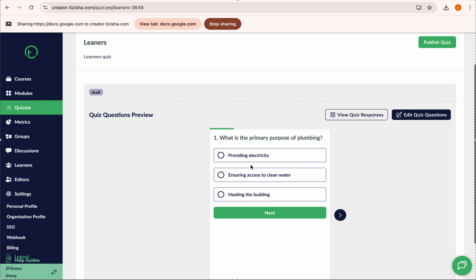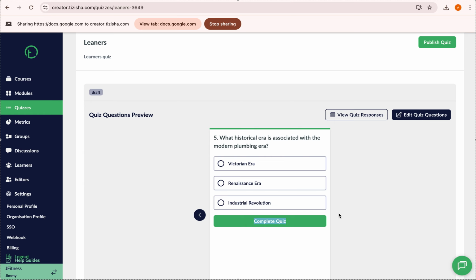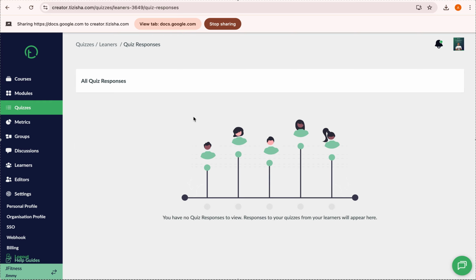Yeah, so you can see this is basically the UI that your learners will have. This is how things will look on their end, right? They can just navigate next, so you have a clear view of how things look. On this section, you can view quiz responses. So you're able to track that. Of course, this one doesn't have any responses yet because nobody has done it. But you're able to see all those metrics: how many attempts someone had, their name, how many skipped questions, how many attempts on. You're able to track all that from here, right?